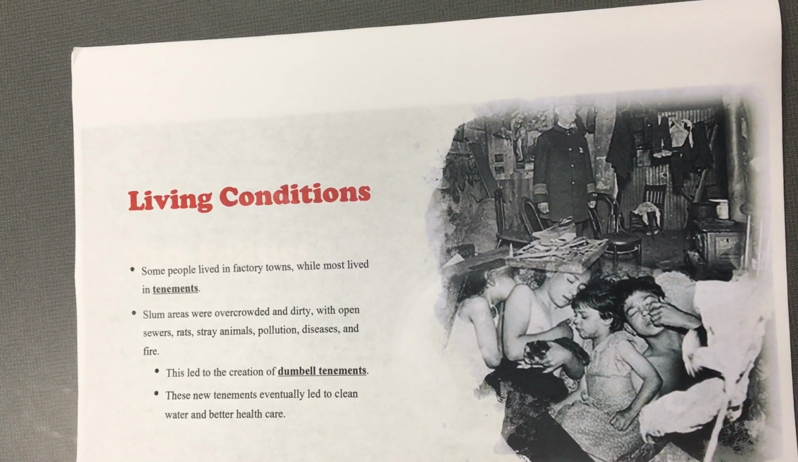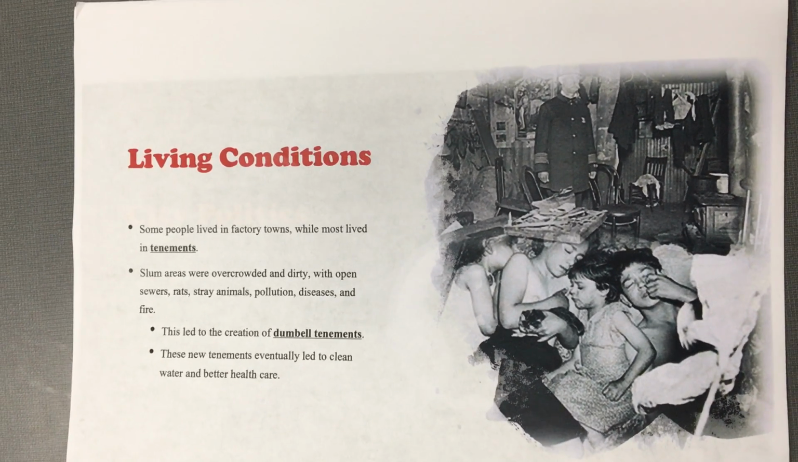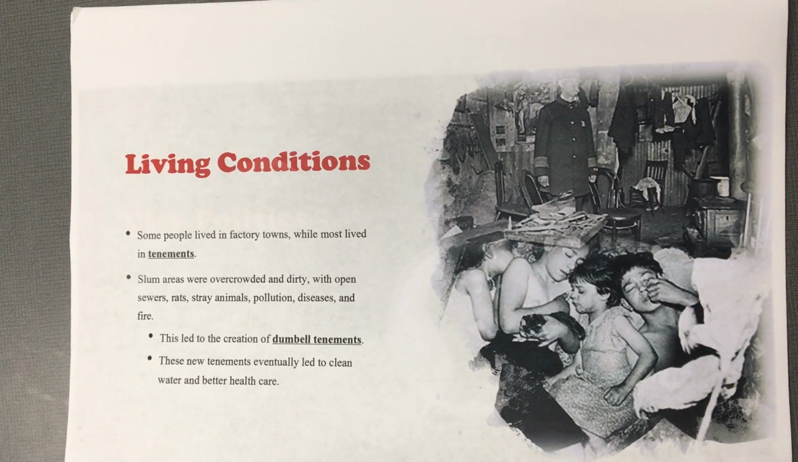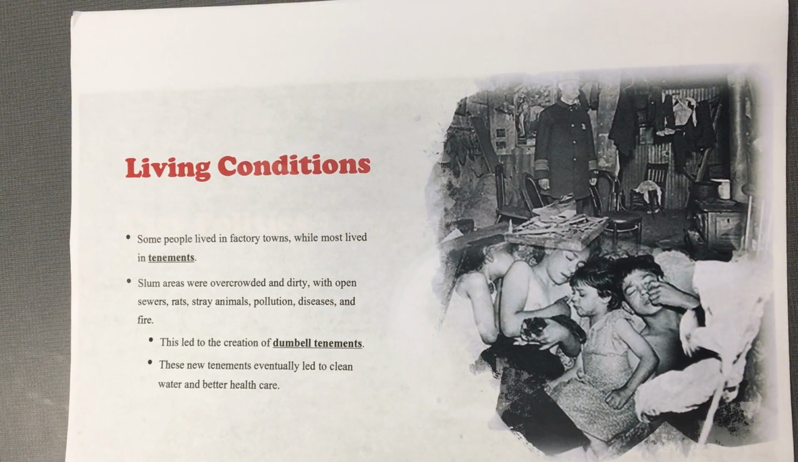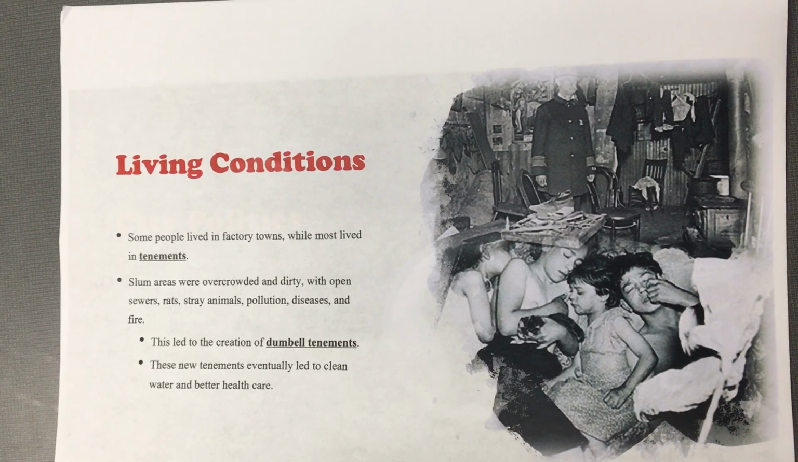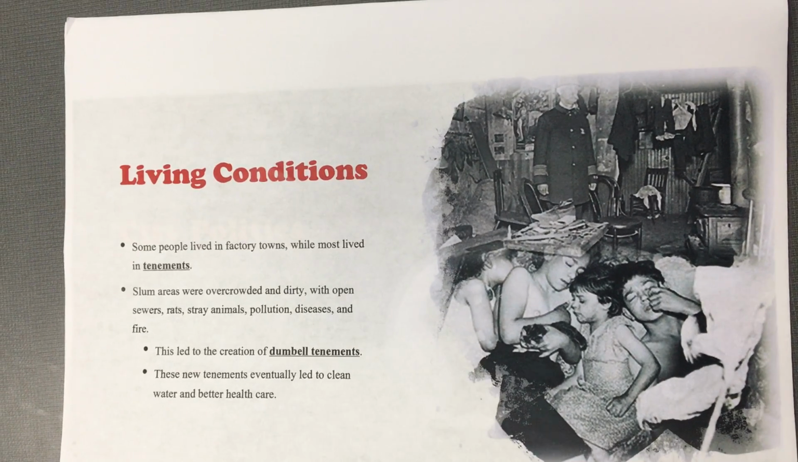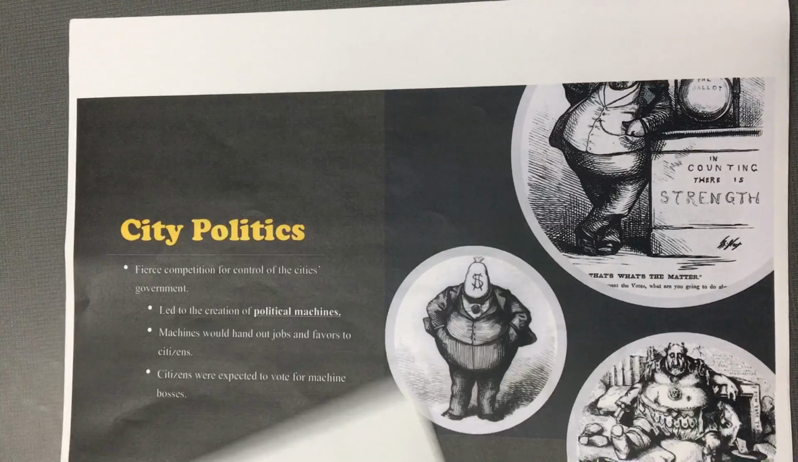Some people lived in factory towns while most lived in tenements. Tenements were low cost, normally crowded apartments in the city. The claustrophobic tendencies in the tenements led to the creation of dumbbell tenements. These were built narrower in the middle to allow light and air into the inside rooms. These new tenements eventually led to clean water and better health care.